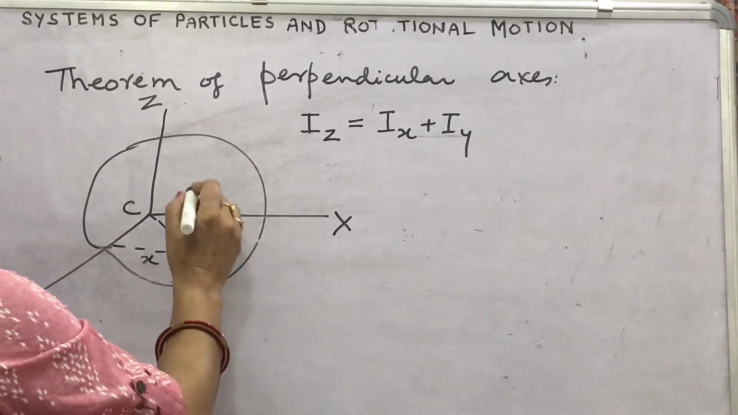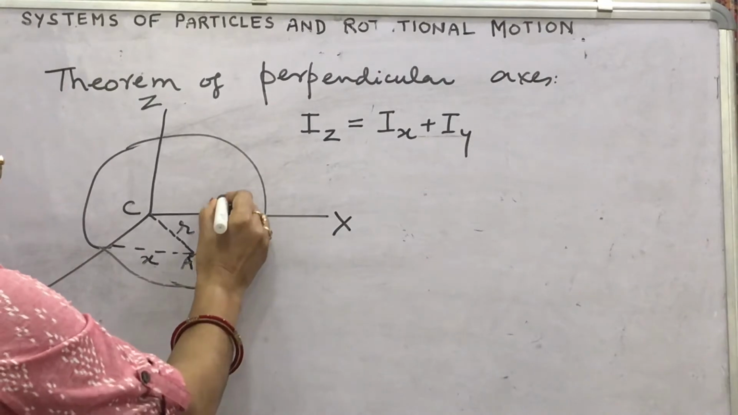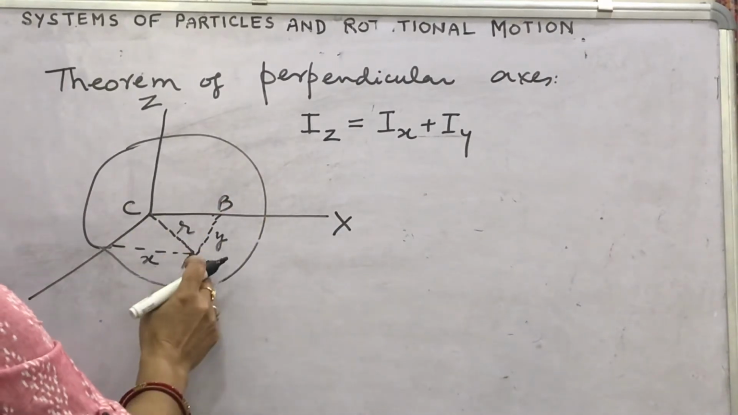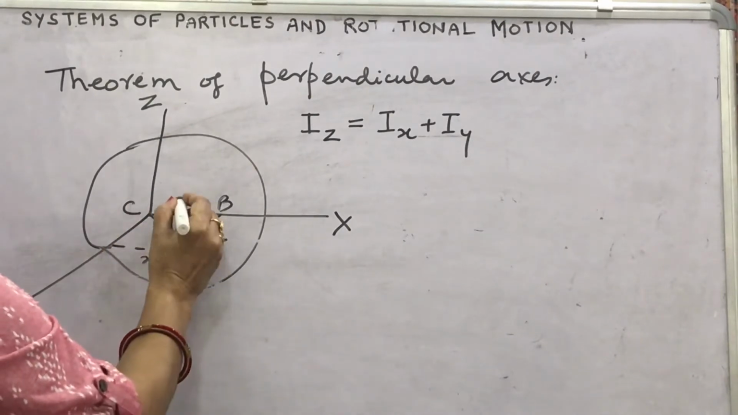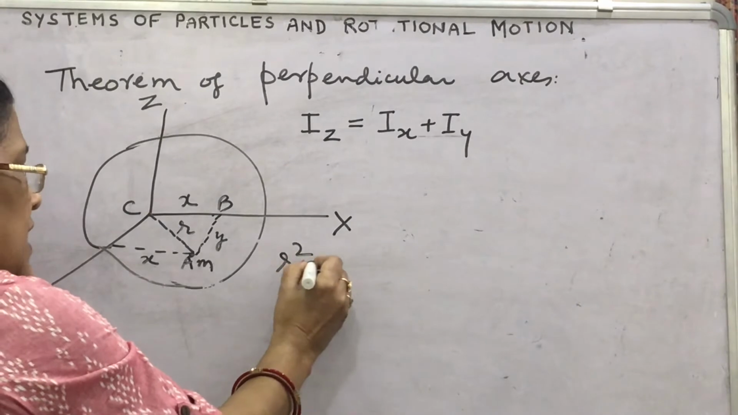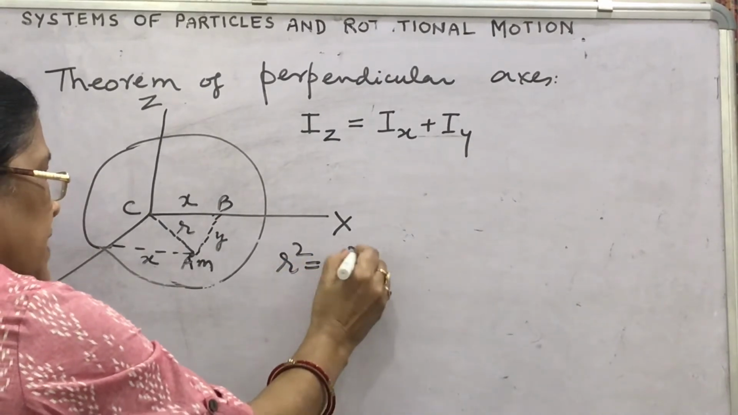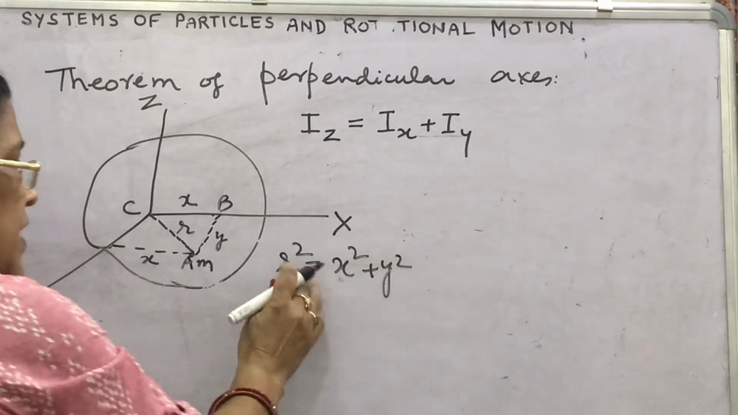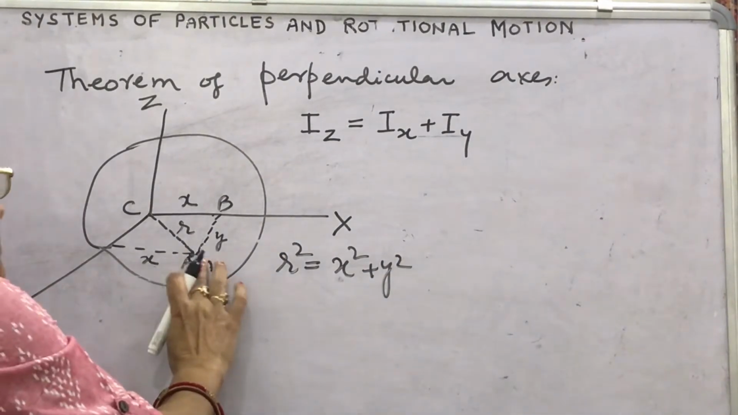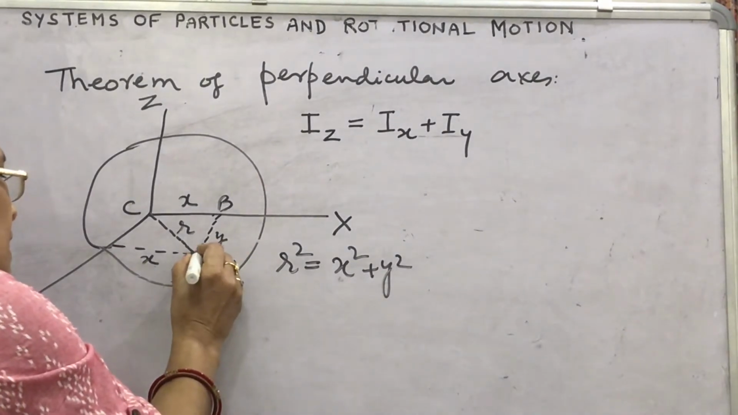Then I am writing the ABC triangle. Look, ABC triangle. What this triangle says, you can write here in the triangle ABC: can you write r square equal to x square plus y square? Okay. And suppose this mass is very small, you can write it as dm here.